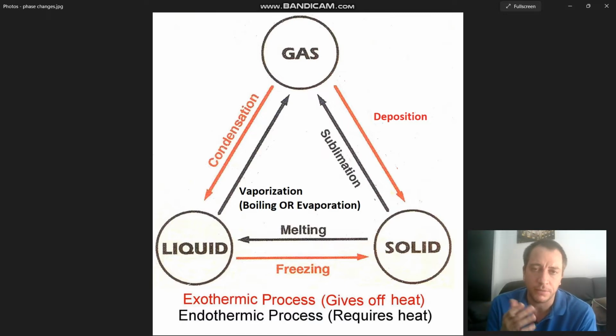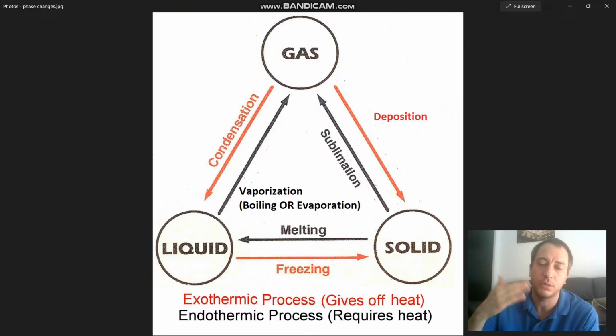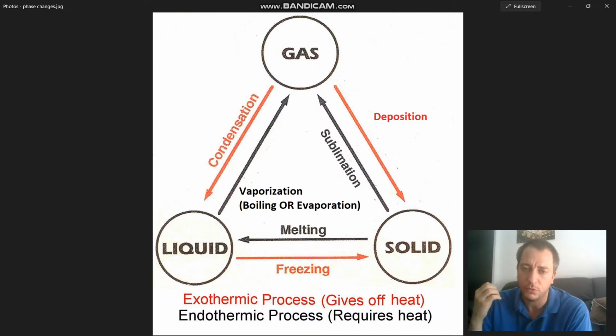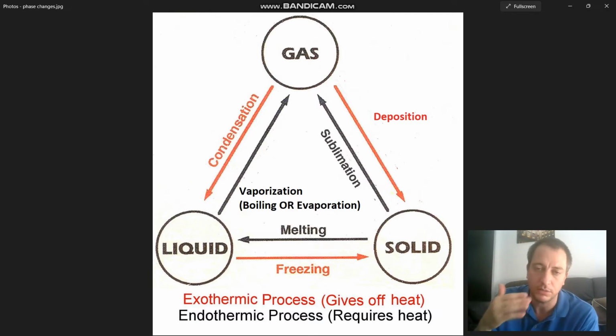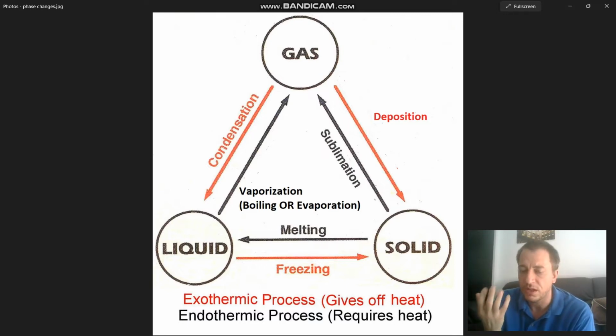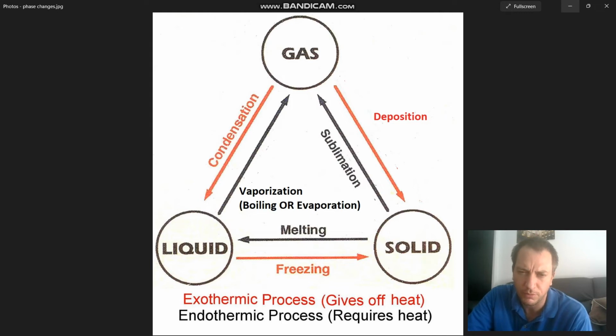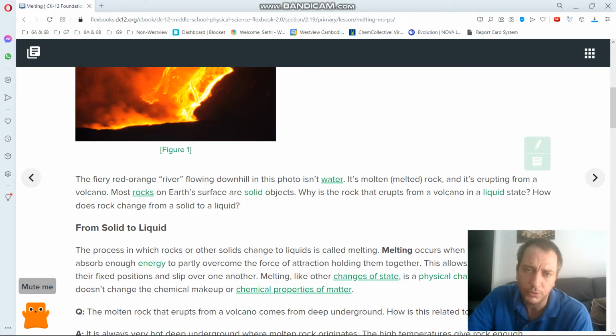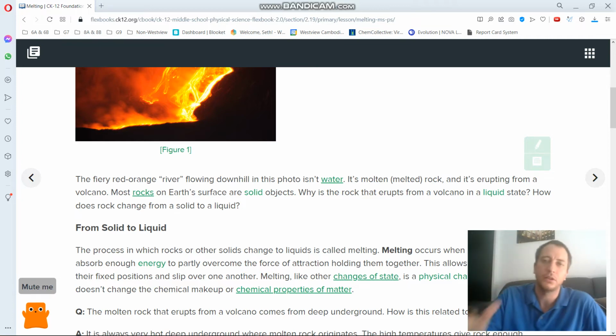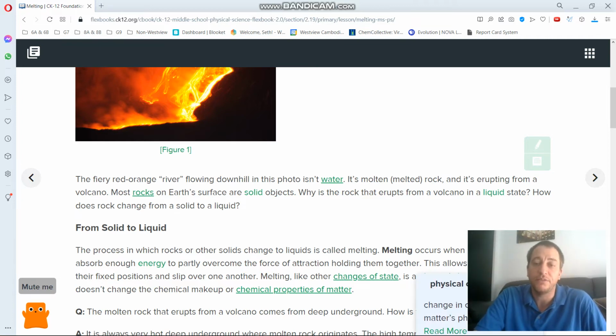Normally when we talk about freezing, we mean that we have to decrease the temperature from room temperature, right? So water, we normally have to take away heat to freeze it. But iron is obviously a solid at room temperature, so we have to add heat. So we generally call it the melting point. But the temperature of the melting point and the freezing point is the same. All we're doing is adding or taking heat to transition that substance from a solid to a liquid, and that is a physical change.